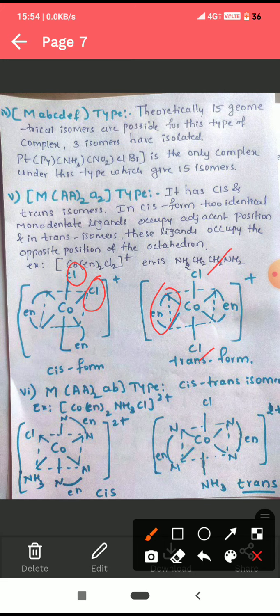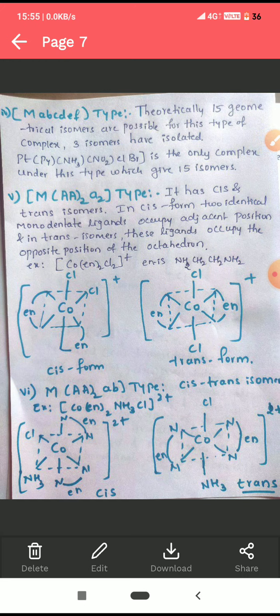One NH2 is attached to one side and another NH2 is attached to another side of the central metal ion. In the cis form, the chloride ions are adjacent to each other. In the trans form, chloride ions are opposite to each other. This is an example for MAA2 small a2 type.